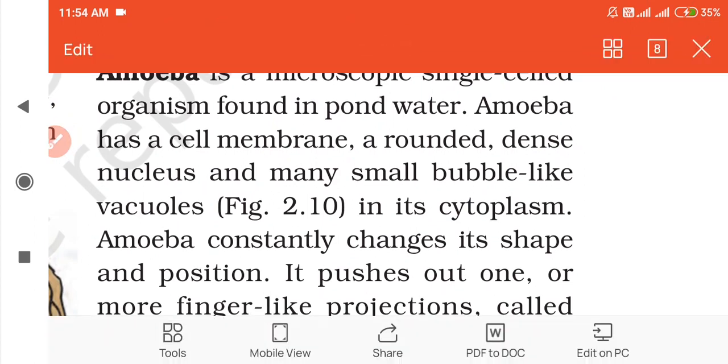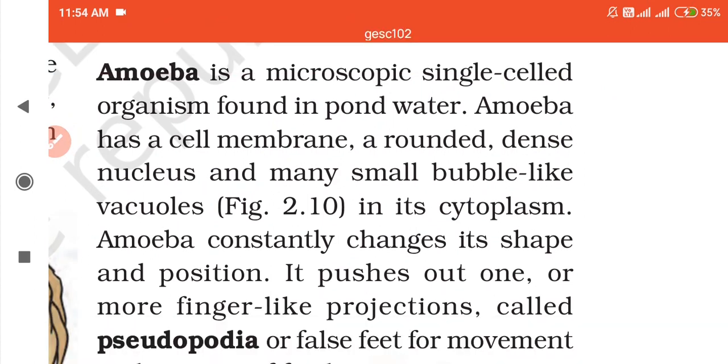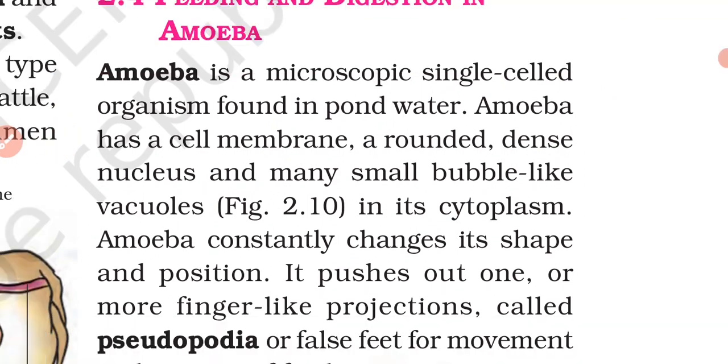Amoeba is the simplest organism, and it lives in pond water. It is so small that it can hardly be seen with naked eyes. We generally need a microscope so that we can see the organism amoeba.